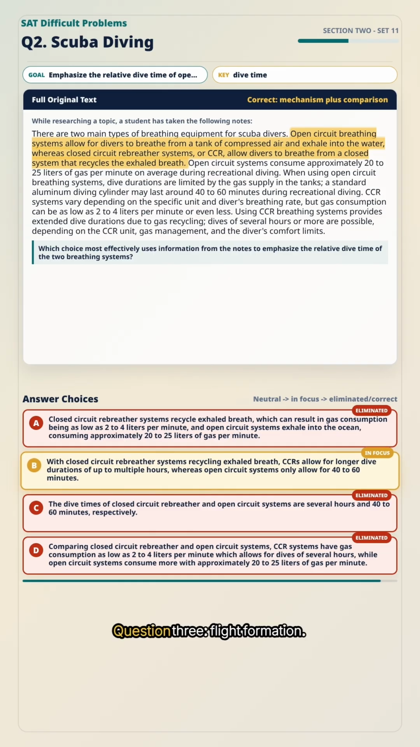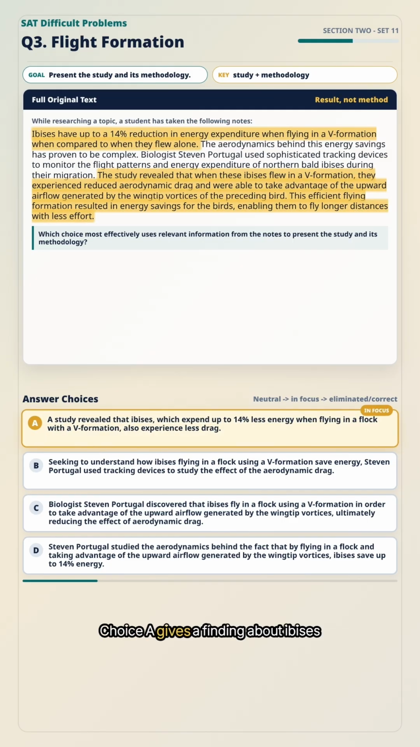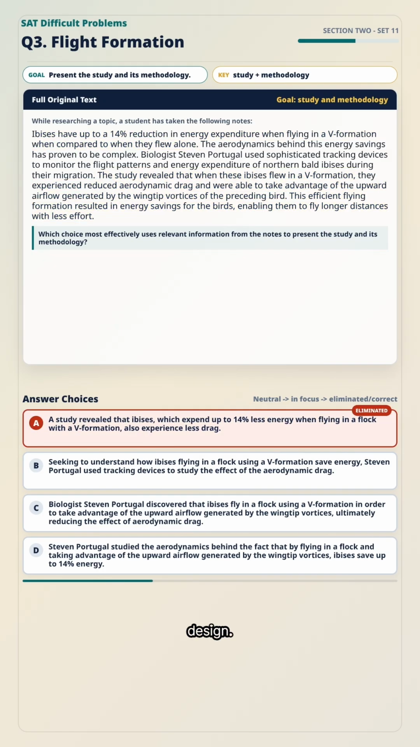Pause. Question 3. Flight formation. The goal is to present the study and its methodology. That means the correct answer must include two things. First, it must identify the study or researcher. Second, it must explain how the study was conducted. Choice A gives a finding about ibises using less energy in V formation, but it does not name the researcher or explain the method. It gives the result, not the study design.